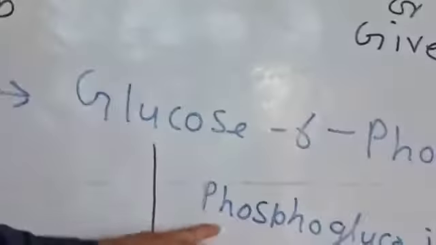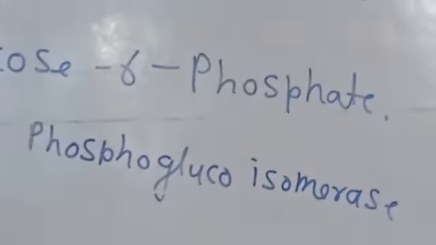The name of the enzyme is given on the basis of the substrate.